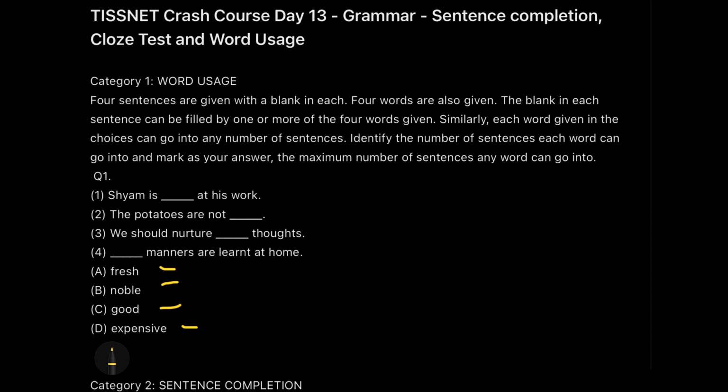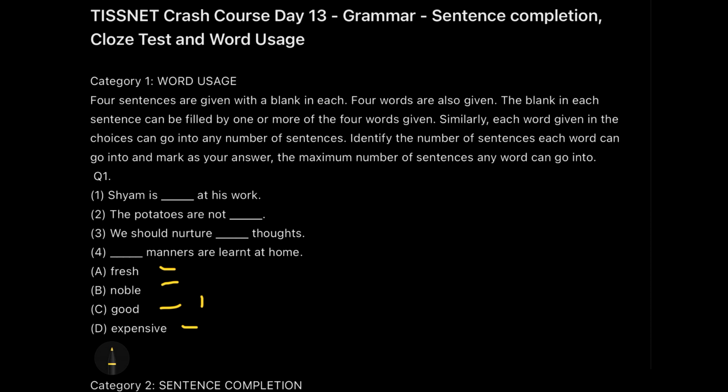Fresh at his work? Not really. Noble at his work? No, we are not considering him as a king. Good at his work? Yes, of course. So good gets 1 point. It can be used in one sentence. Expensive at his work? Not really. Fine, then we got one perfect answer for our first sentence.